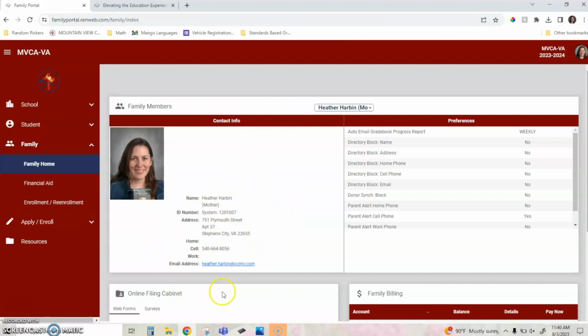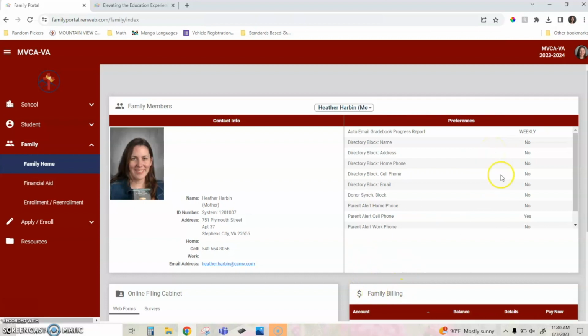I would suggest that you go to the contact information and make sure that your address, cell phone number, and email are still all accurate, especially if you've moved recently. Under Preferences, you can see that I have the preference to receive a gradebook progress report weekly. If you would like to have any of these preferences become yes or no's, you do need to contact the office and they can change those preferences for you. Unfortunately, you can't change them yourself. I wish that you could, but you can't. So any of these preferences that you would like changed, contact the office and they can change that for you.